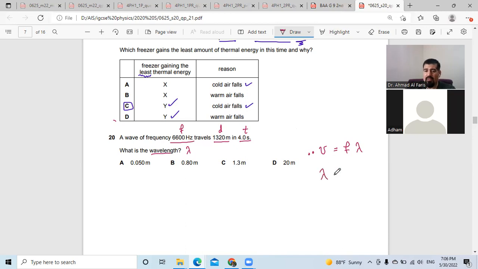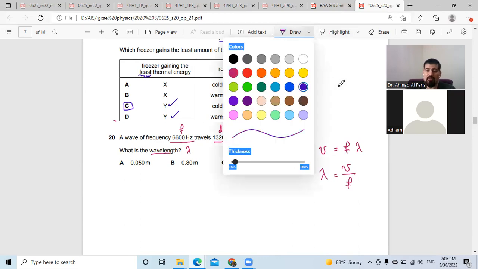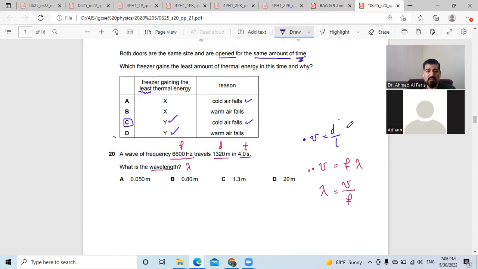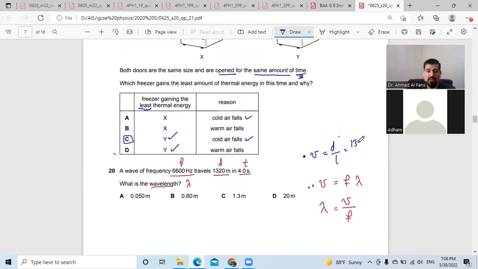I know that the wavelength equals the speed divided by the frequency, but I don't know how fast the speed is. So I need to find it out. So the first step, I need to find the speed, which is distance divided by time. So the distance here, which is 1,320, divided by 4, and the answer will be how many meters by using a calculator?